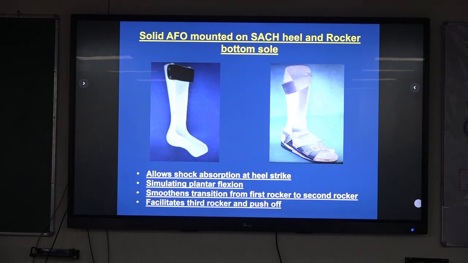Solid AFO mounted on SACH heel and rocker, which I have been repeatedly telling. Here is an example on the right side. If you can see, there is a SACH heel and a rocker system which is constructed on a wooden sandal. This allows shock absorption at heel strike, simulates plantar flexion, smoothens transition from first rocker to second rocker, and facilitates third rocker and push off.